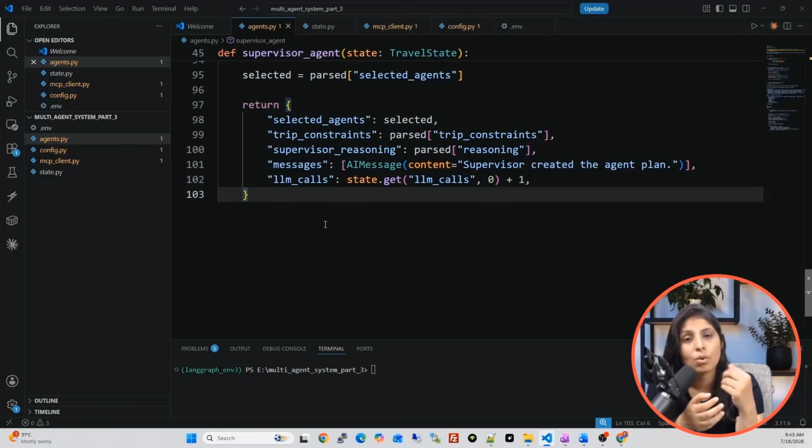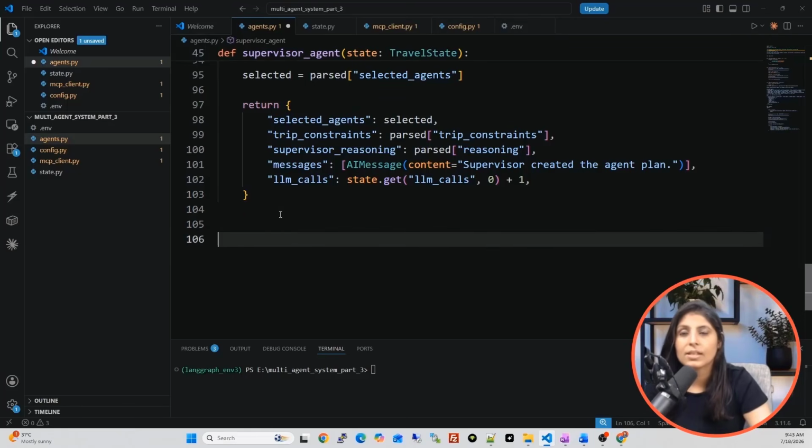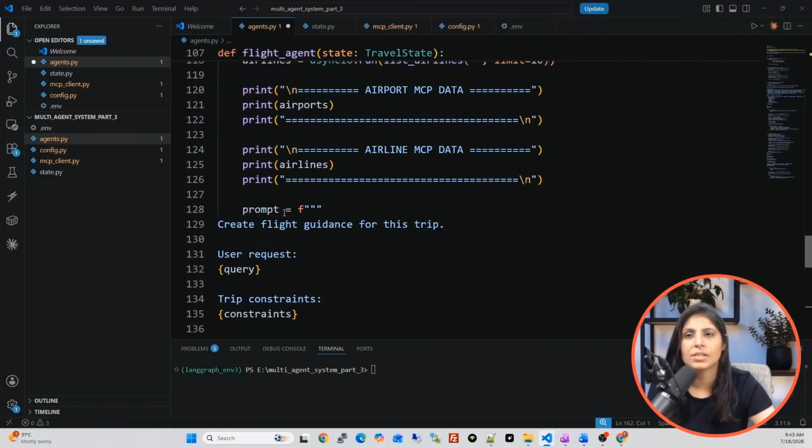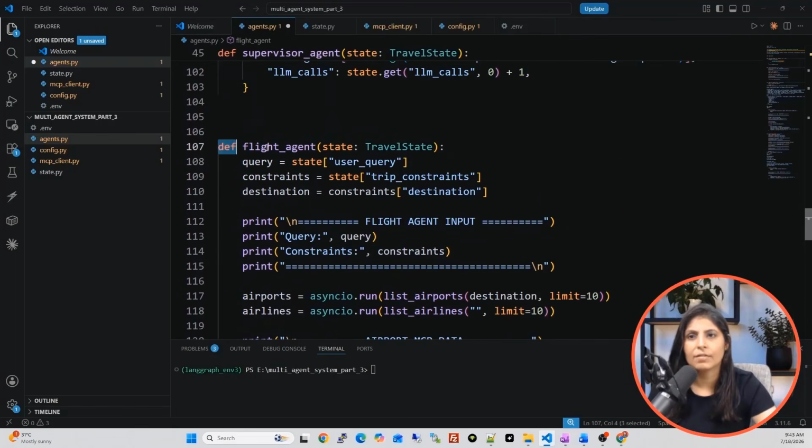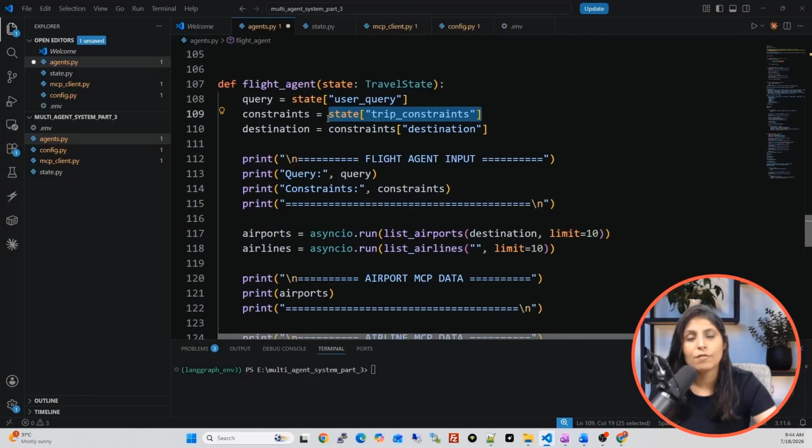Now let's write the code of other agents. Next agent is flight agent. We used this agent in our previous class also. We are creating one function with the name of flight agent, and the input to this flight agent is travel state only. And this agent is taking user's query from state and storing it in query variable. It is also taking the output of trip constraints from state, and it is storing in constraints. And then from all of those trip constraints, it only wants the destination. So it is storing it in destination.